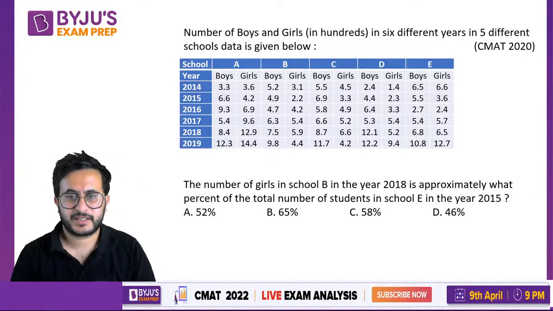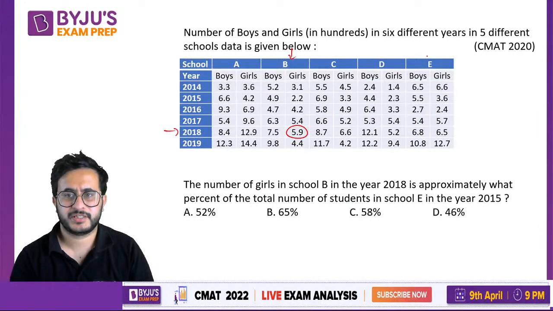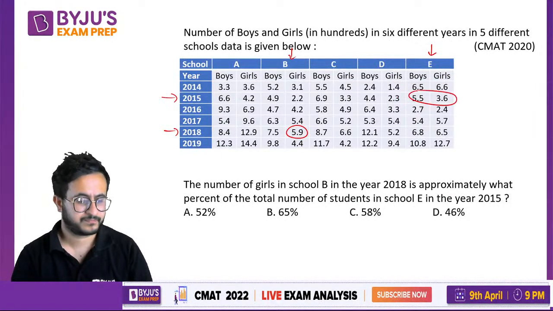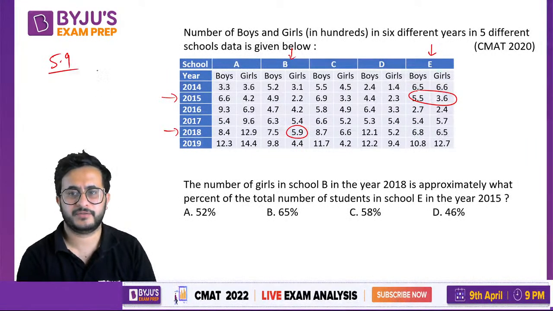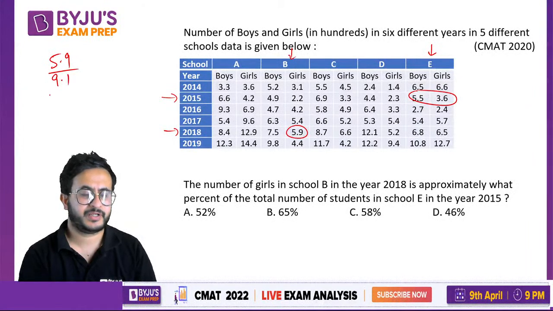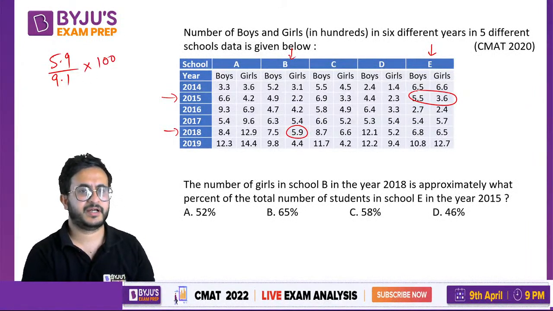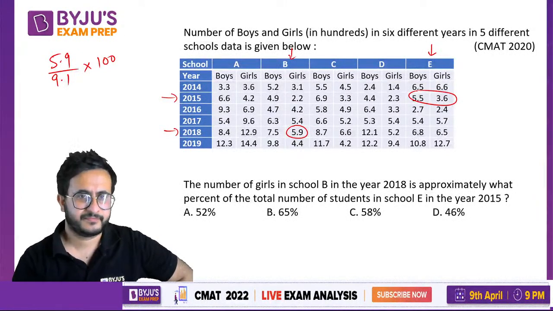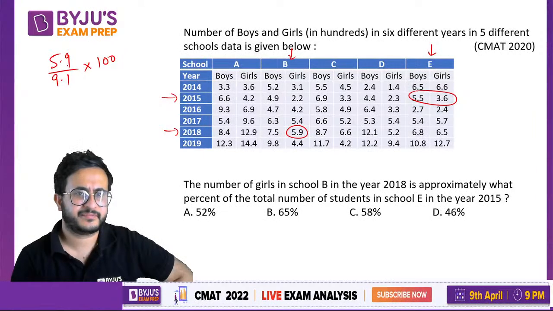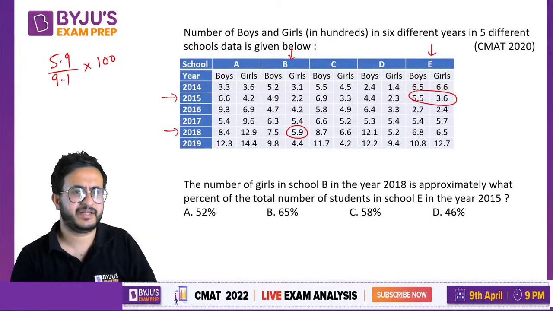What they are asking is girls in school B in 2018, that is 5.9, what percent of the total number of students in school E in 2015? So 5.9 upon, add this, you will get 9.1, and percentage. Again, no need to divide by 91. We will just observe and see the answer. ये 59 है और नीचे 90 है, so can we take it as approximately 90?